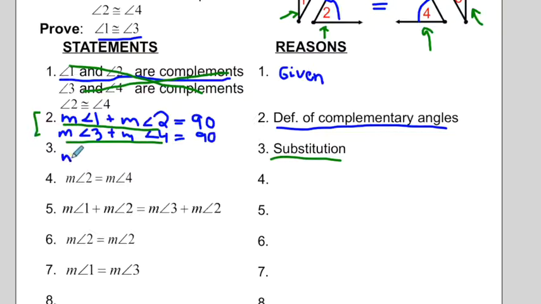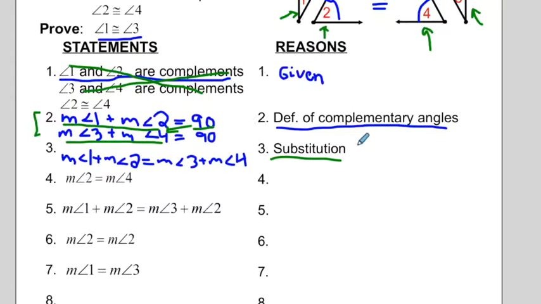Number 3 would be, let's see if I can write all of this neatly, the measure of angle 1 plus the measure of angle 2 equals the measure of angle 3 plus the measure of angle 4. And the reason that we know that's true is because of substitution. Because both of these sums equal 90, we can substitute in for 90 here. What we really did is we took this 90 and we turned it into measure of angle 3 plus measure of angle 4 in this statement by substitution.